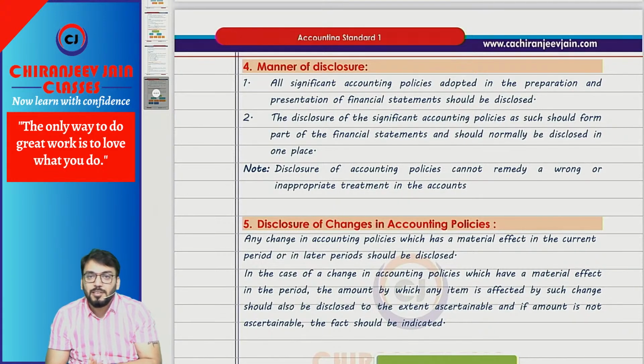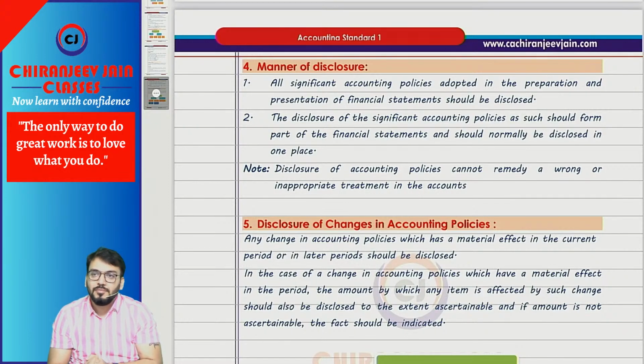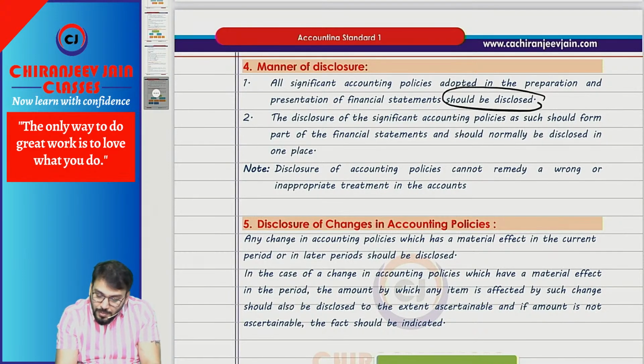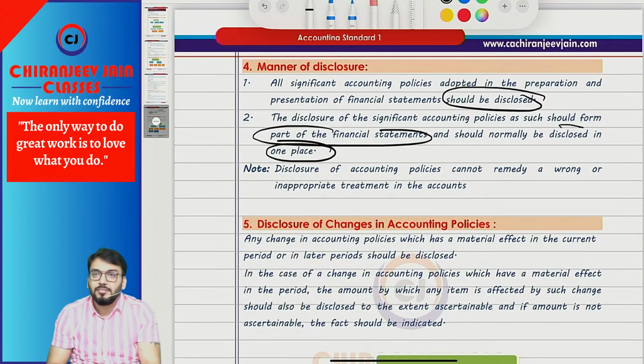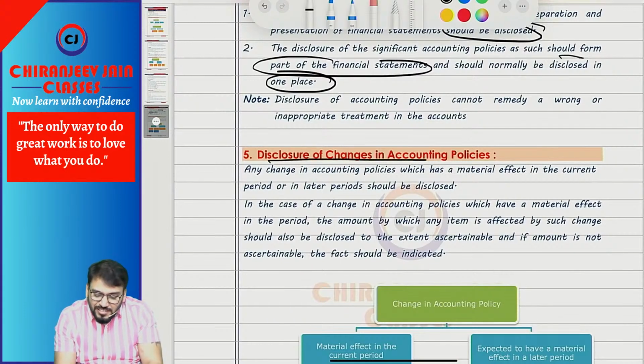Understood? Correct. Then manner of disclosure. AS1 says that all significant accounting policies adopted in the preparation and presentation of financial statements should be disclosed in one place. In one place means in notes to accounts. It should form part of the financial statements at one place.